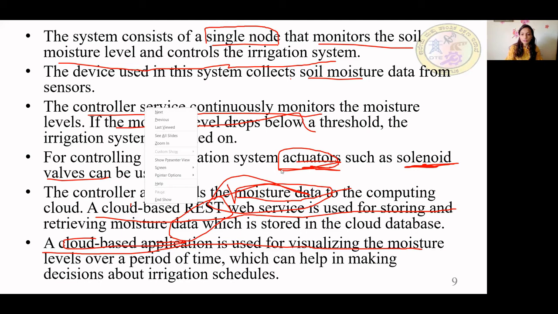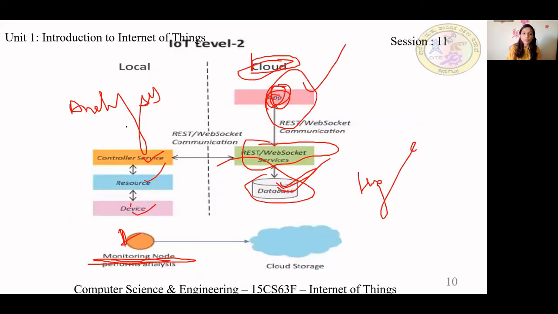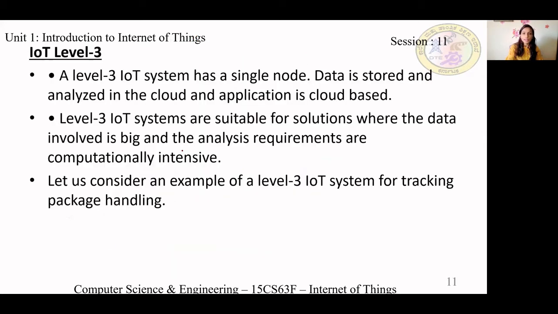So see this diagram once. Draw one separation. This is your local, this is your cloud. Single node you have; for some levels, you have multiple nodes. Then for this device, the 6 components will always be there. You should see where each one is. Next is IoT level 3.